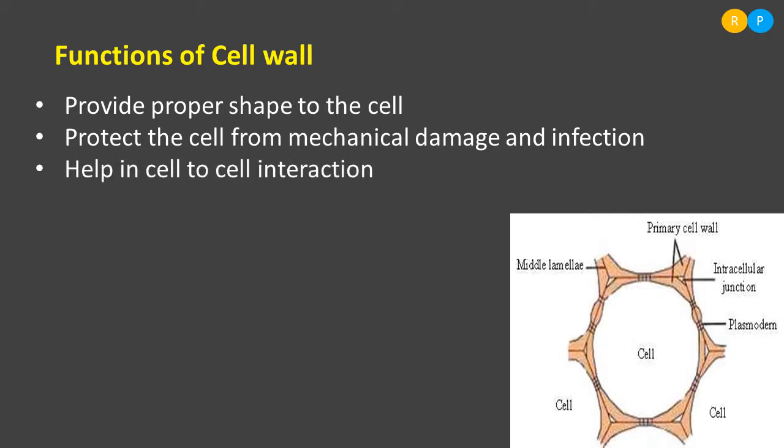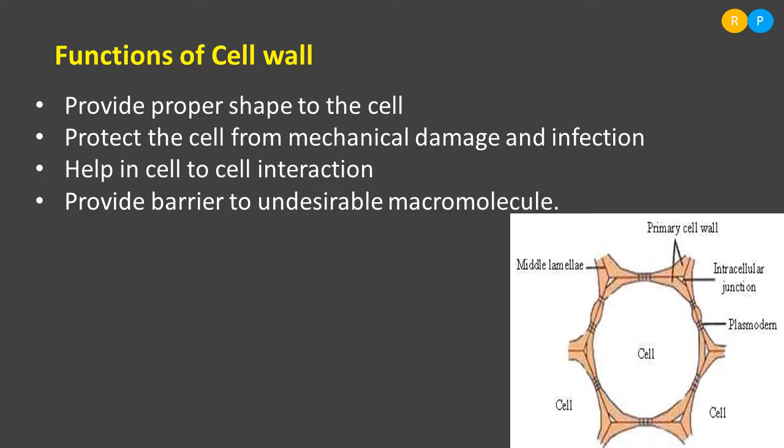And it also helps in cell to cell interaction. As I told, the plasmodesmatal connection is actually formed through the cell wall and middle lamella. This interconnection is very essential in order to send the required things from one cell to another cell, so that it helps in cell to cell interaction. So interaction between the neighboring cells also takes place with the help of the cell wall.